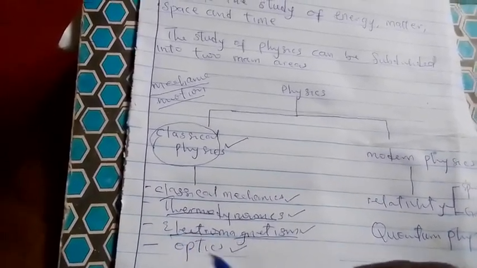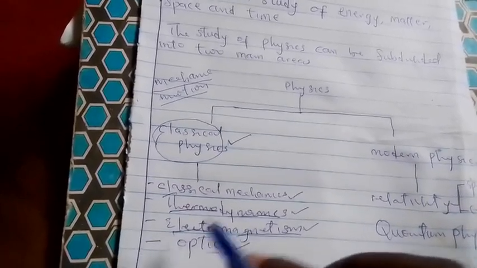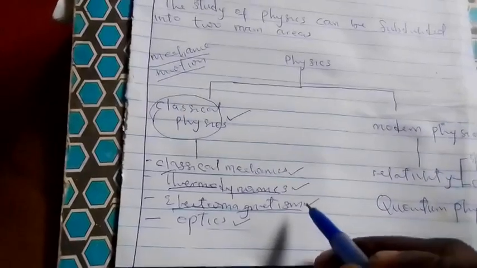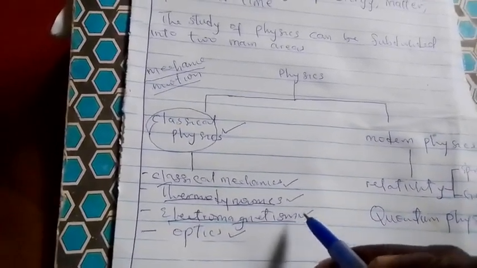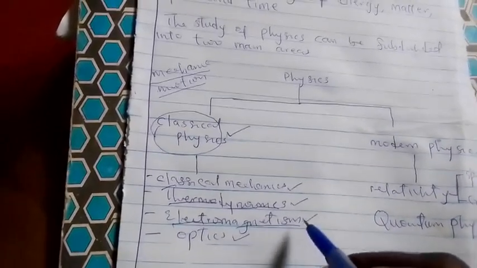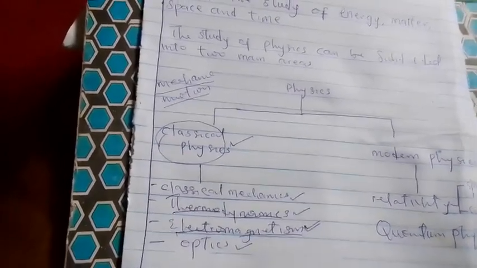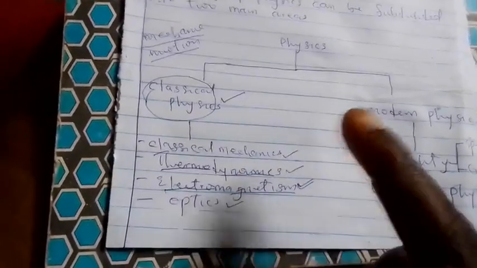So it is believed that electricity and magnetism are one and the same. So the work of people like Maxwell, people like Michael Faraday put this particular branch of physics on a foothold. While optics, on the other hand, is the study of light.